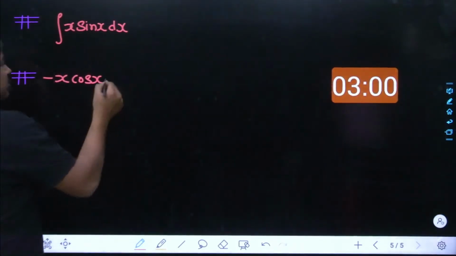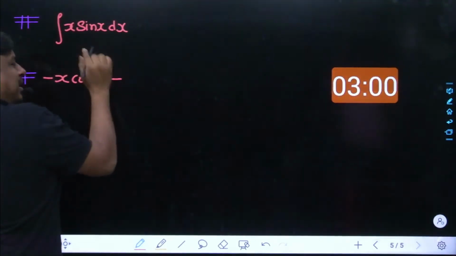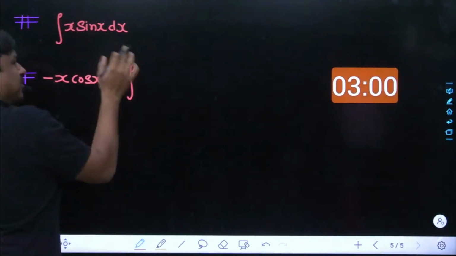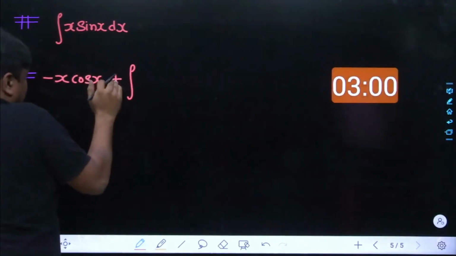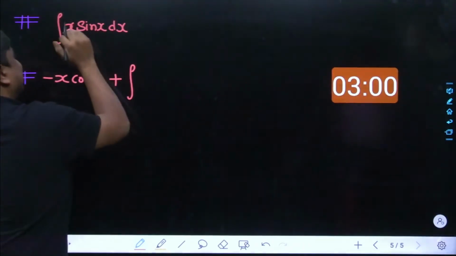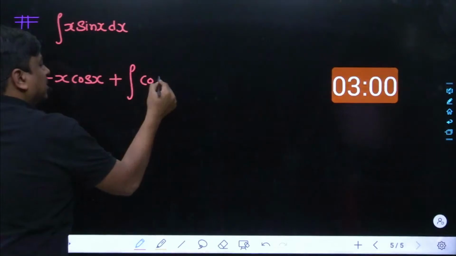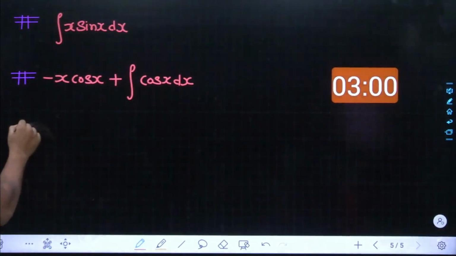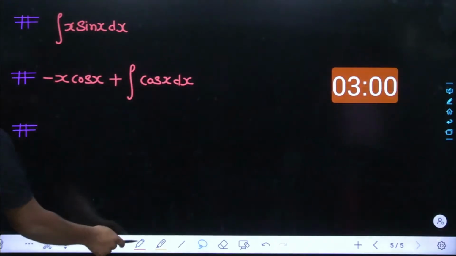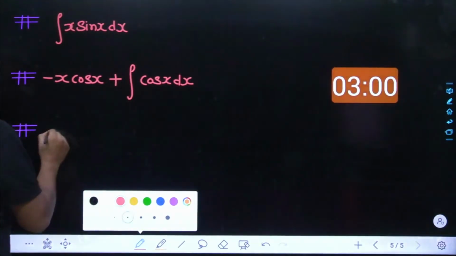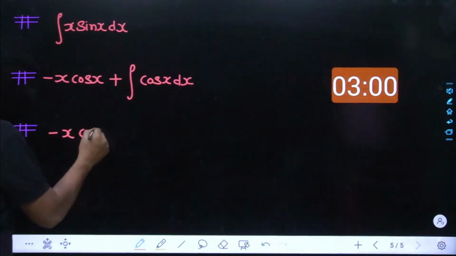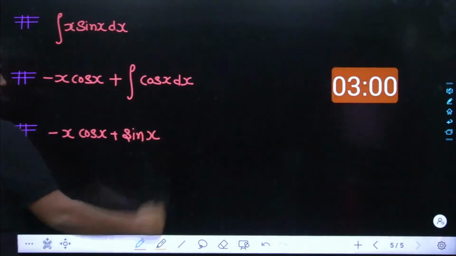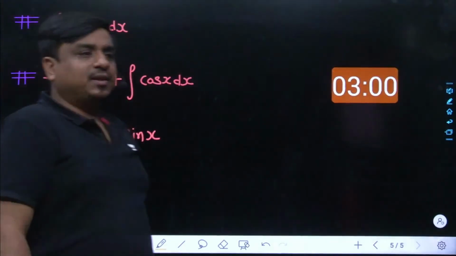Then comes a minus sign, and again the integration takes place. The minus sign would come out, and on the inner side, the integration of sin x is minus cos x. Minus is already come out, so it is simply going to be cos of x, and the differentiation of x leads only and only to 1. Cos x dx. So the result is minus x cos of x, and here comes sin of x. This is the integration.